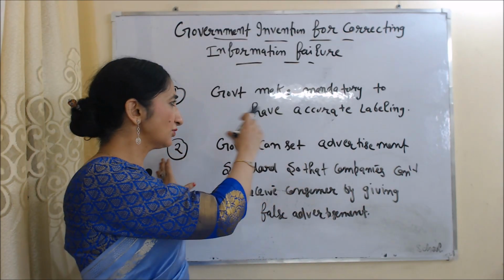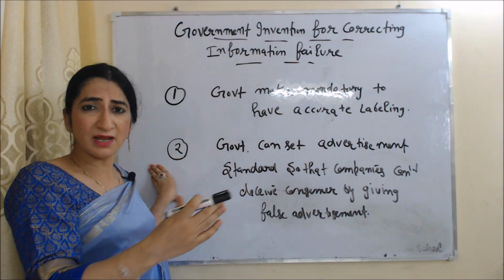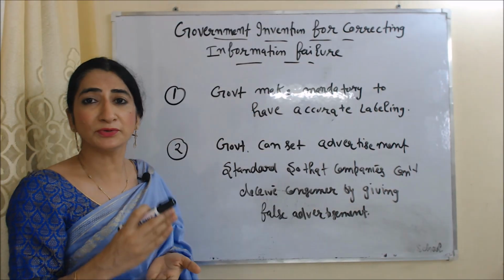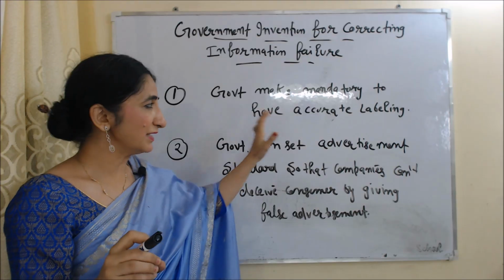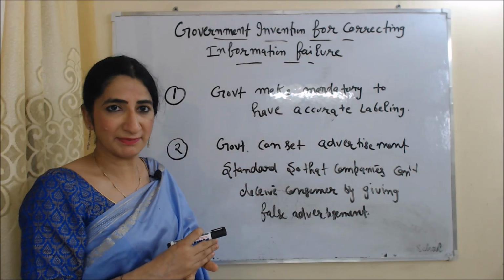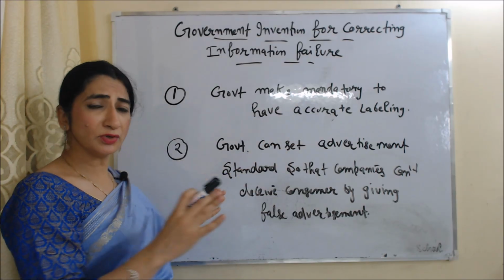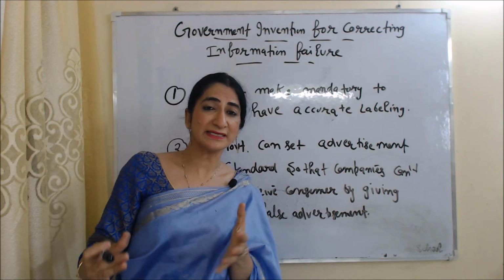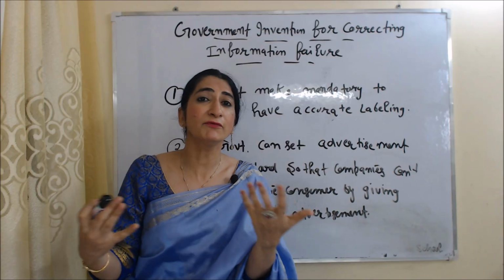And government can correct information failure in many ways. First, government can make it mandatory to have accurate labeling. Second thing government can do, government can set standards for advertisements so that companies cannot deceive consumers by giving false advertisements.